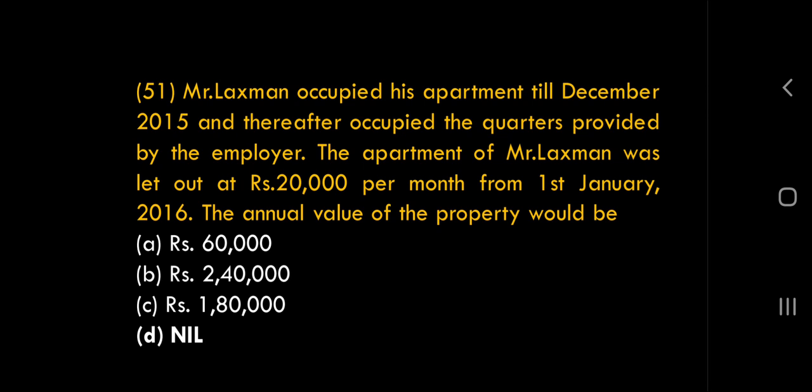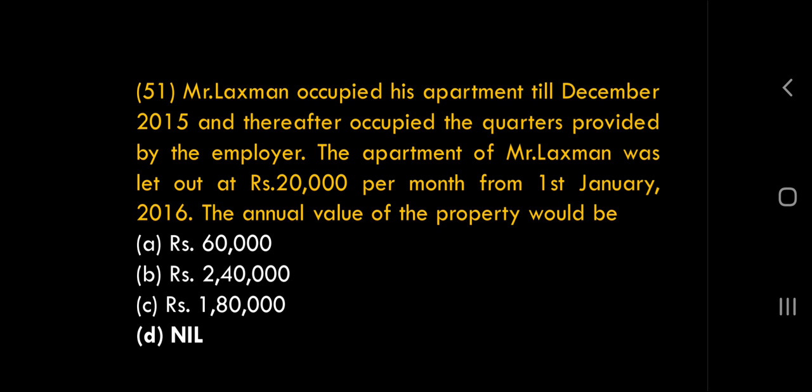So this question is relating to 15-16. He self-occupied it till December. It was his own property. So he occupied. No problem, right? And then he occupied the quarters.